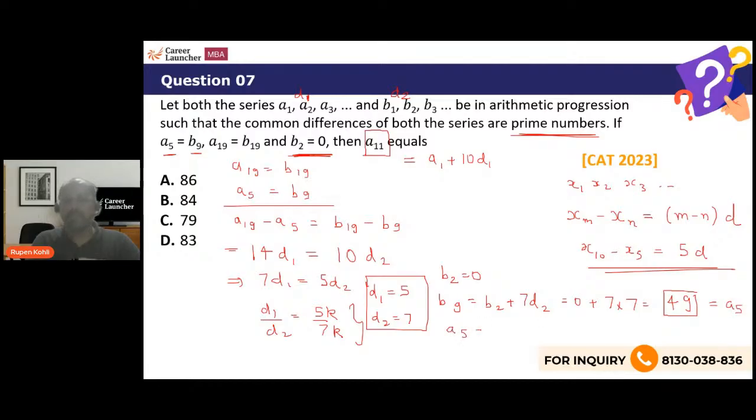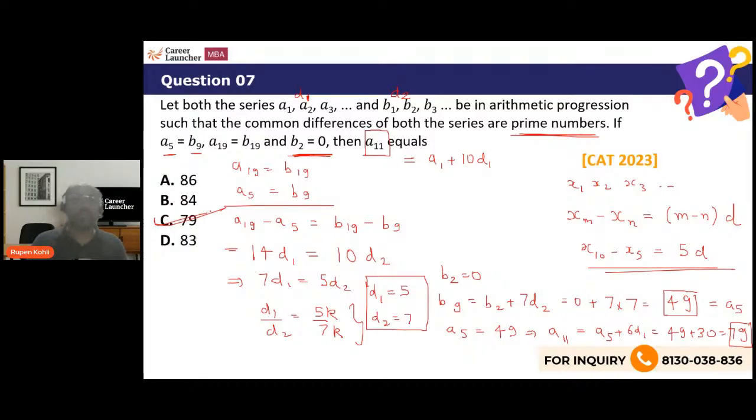So A5 is 49, and I'm trying to find my 11th term. That is 6 common differences ahead from the 5th term to the 11th term. So A11 will be A5 plus 6 times the common difference. So 49 plus 6 into 5, 30. So 49 plus 30 is 79. That's the answer. So magic does happen, right?